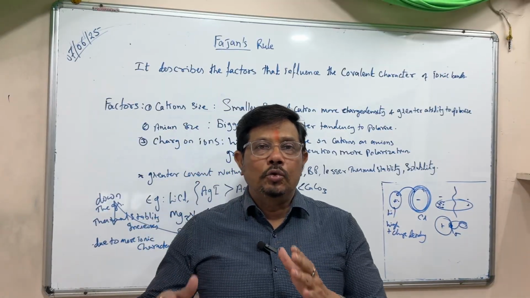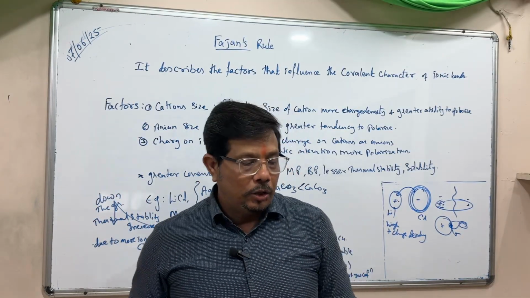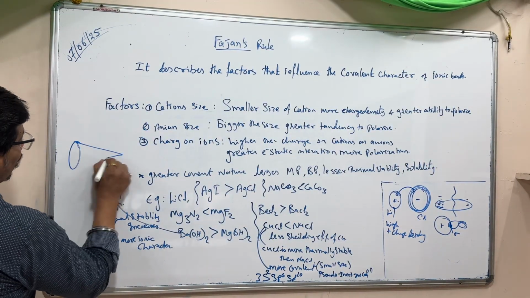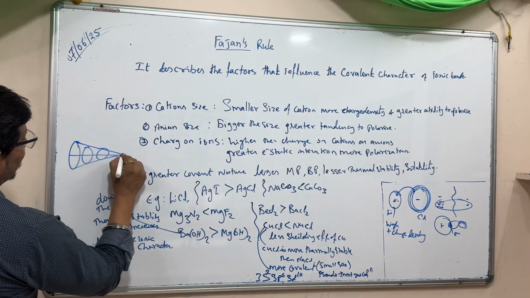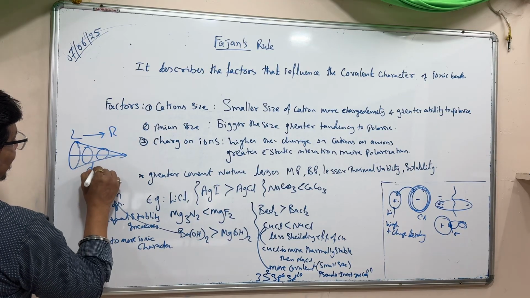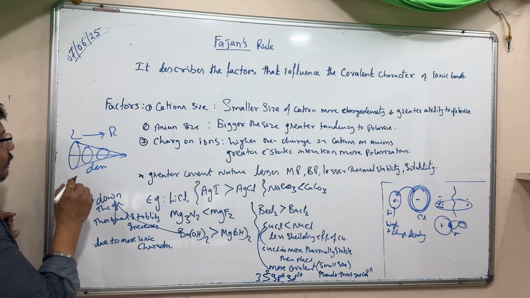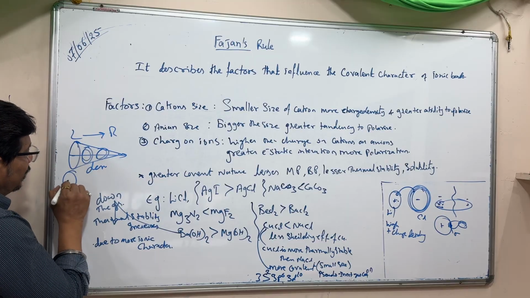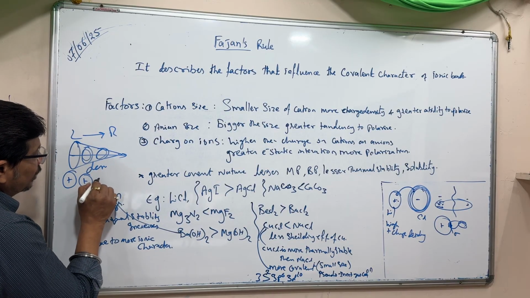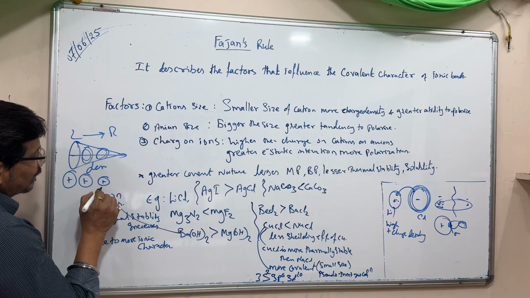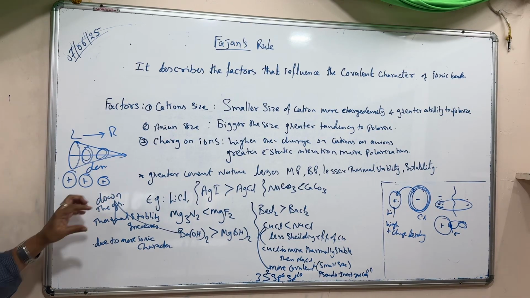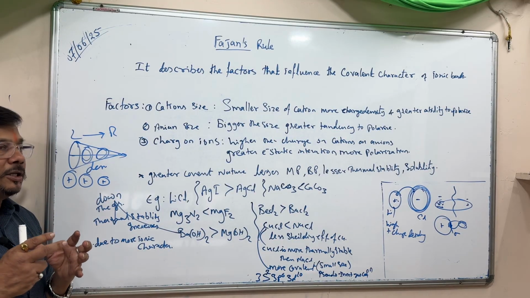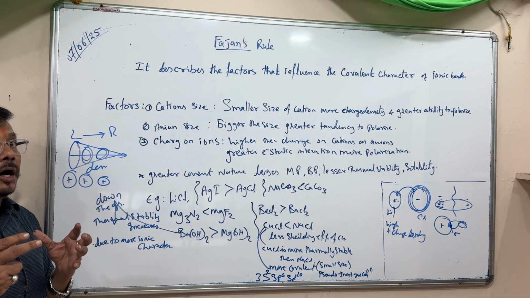As you go left to right in the periodic table, you see the size of the atom decreases. If the size goes on decreasing, the positive charge density increases. If the size goes more lesser, it means more positive charge density, which means it has a greater tendency to form a covalent bond.